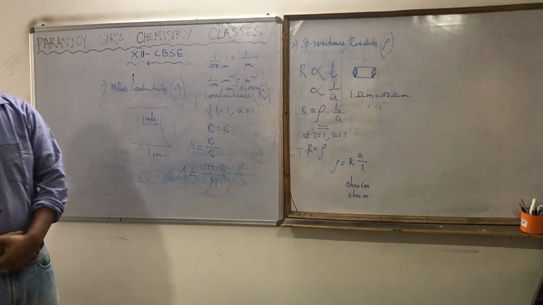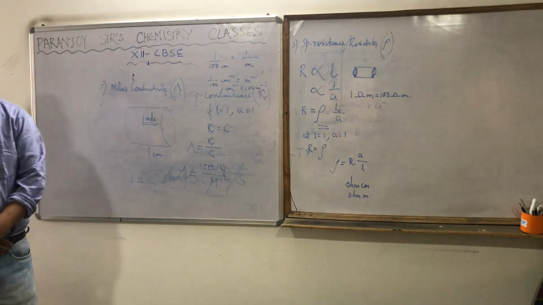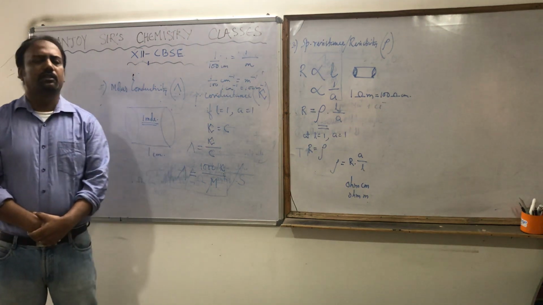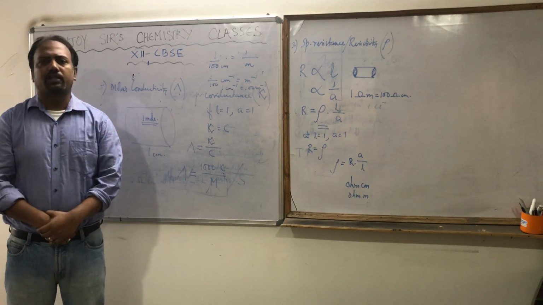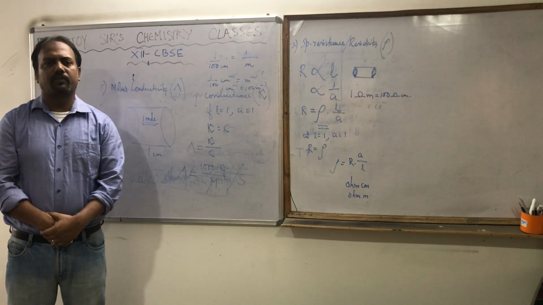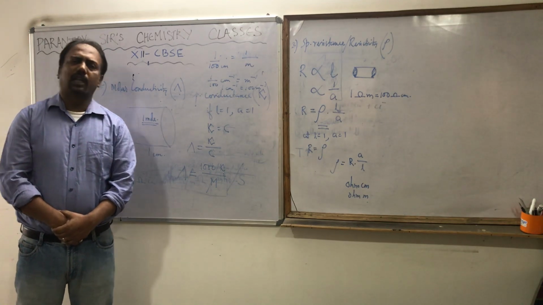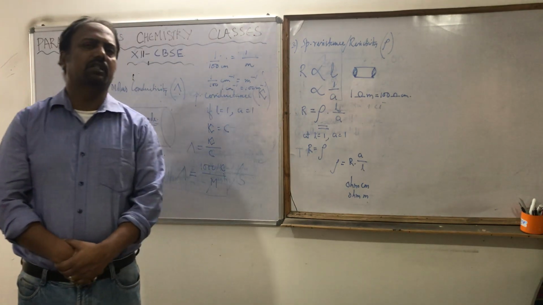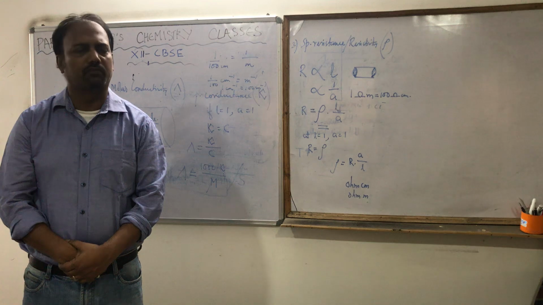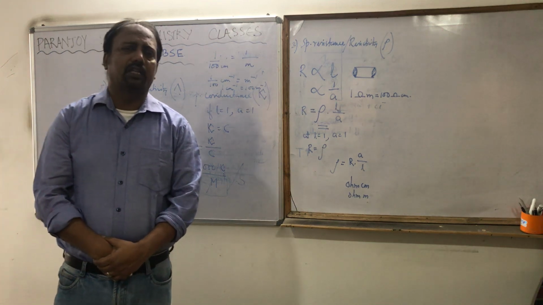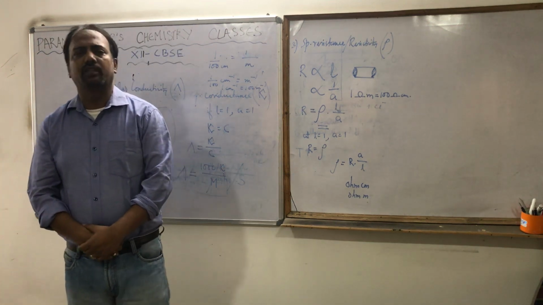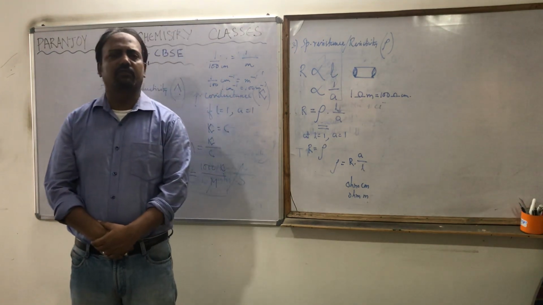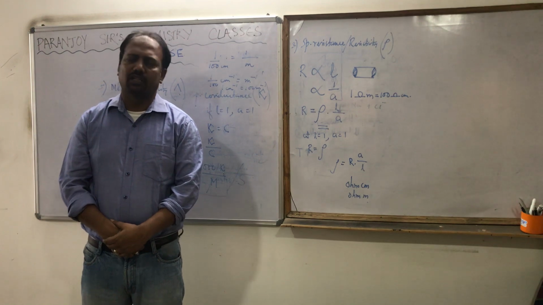Then about the conductance. First is conductor. The conductor can be of two types, metallic conductor or electronic conductor, because electrons are involved over here. And the second one is electrolytes, or the ionic conductors, because ions are involved for the conductance. Metallic conductors resistance increases with temperature, as we know already. But ionic conductors resistance decreases with temperature. The conductance increases with temperature.